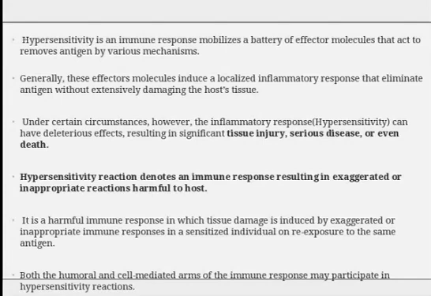Generally, these effector molecules include a localized inflammatory response that eliminates antigen without extensively damaging the host tissue. Under some circumstances, however, the inflammatory response, that is hypersensitivity, can have deleterious effects, resulting in significant tissue injury, serious disease or even death.